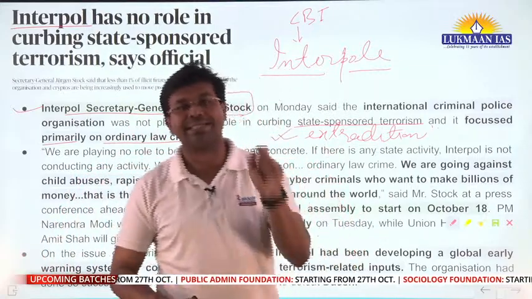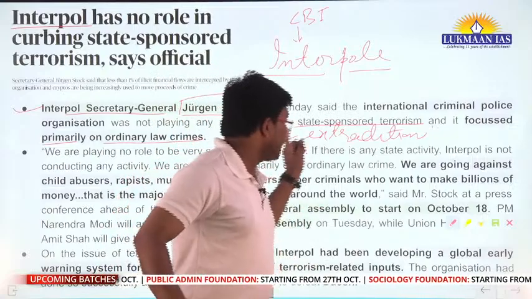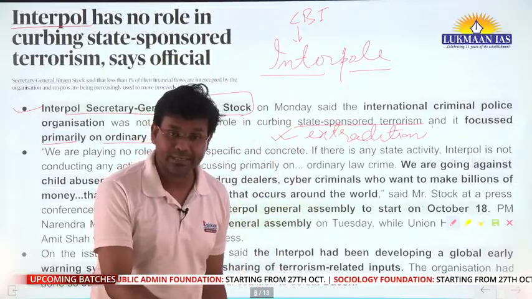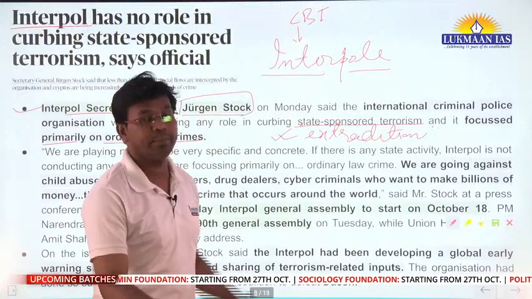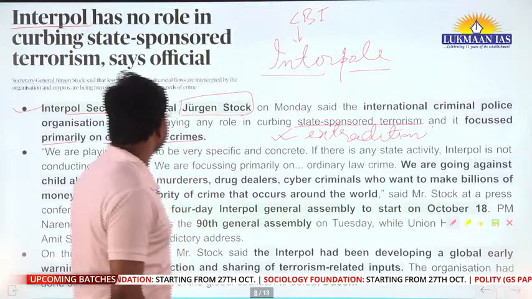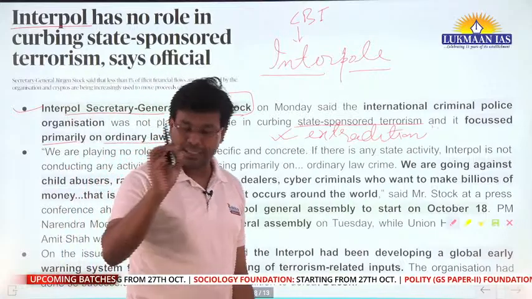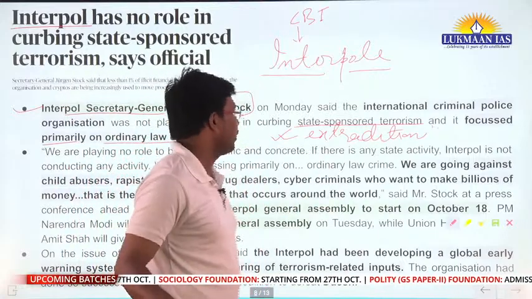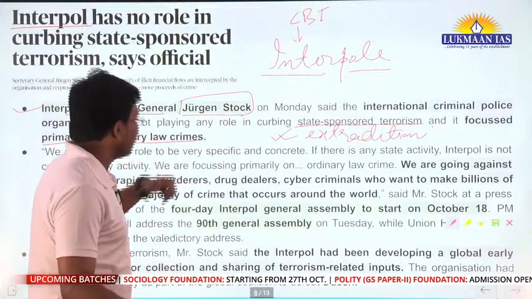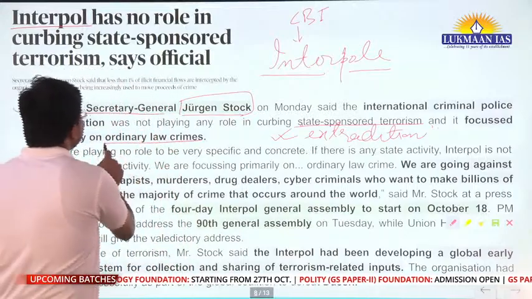So that is known as state-sponsored terrorism. But state-sponsored terrorism is not dealt with by the International Criminal Police Organization. It is not being dealt with by Interpol, okay. And so Interpol focuses primarily on ordinary law crimes.